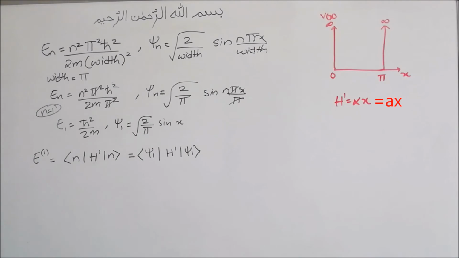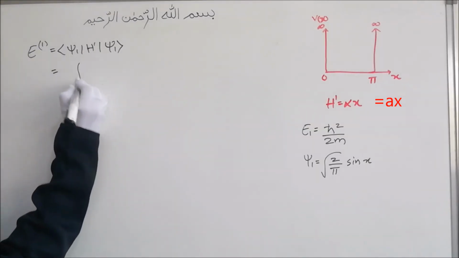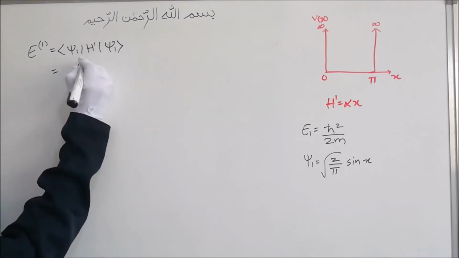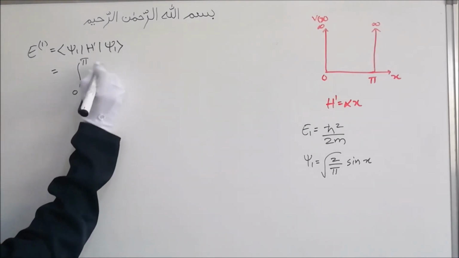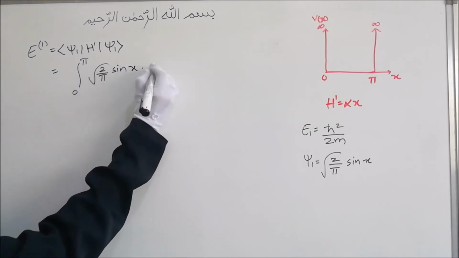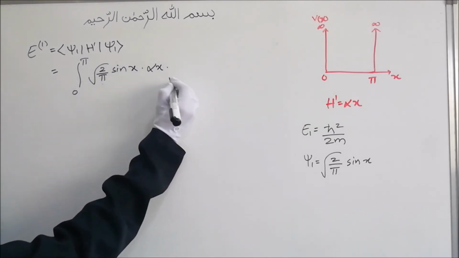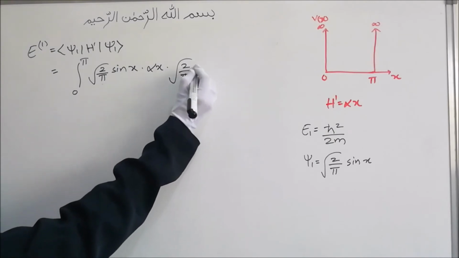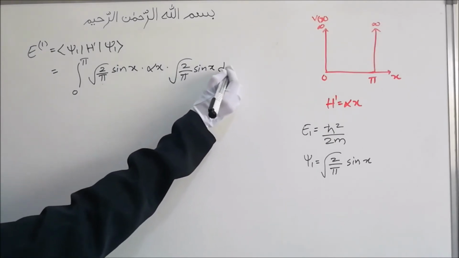Okay, let's solve this. I can write this as the integration from 0 to pi of psi 1, root 2 by pi sine x, into H', that is alpha x, into psi 1, again root 2 by pi sine x, dx.